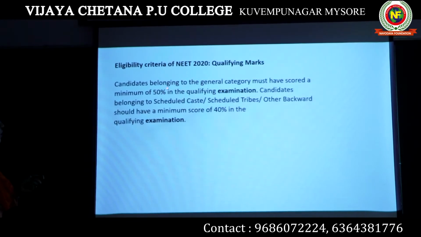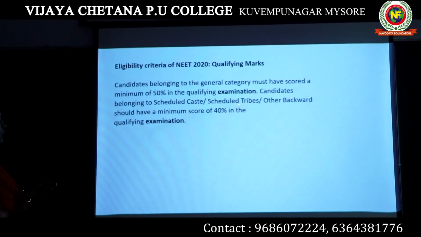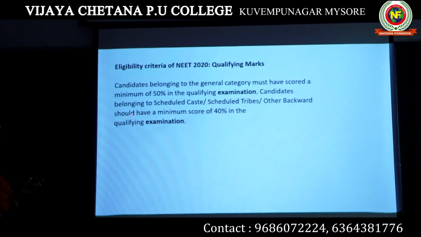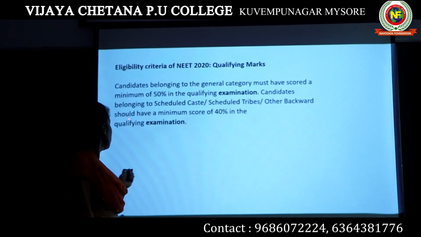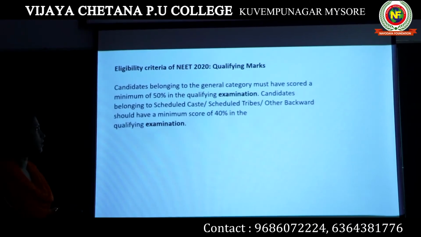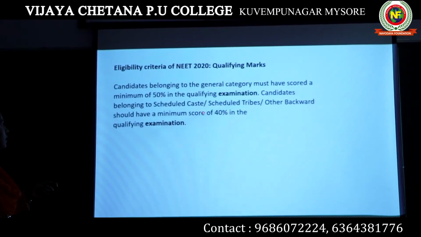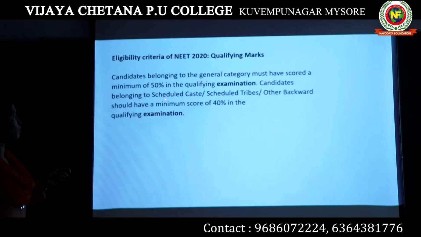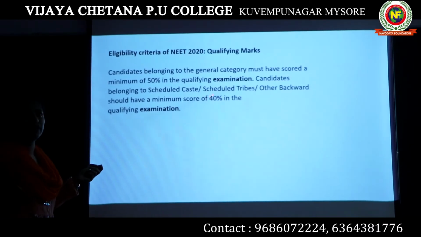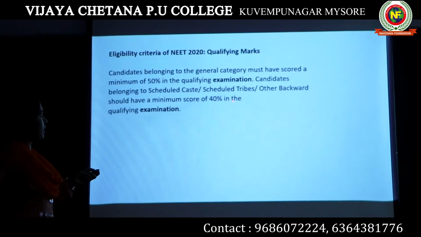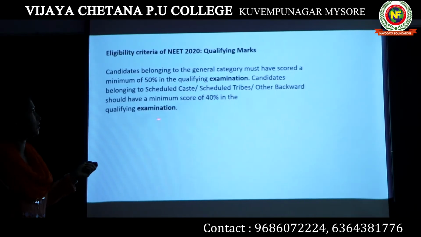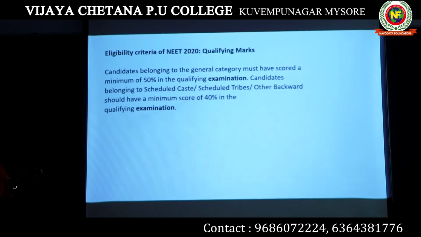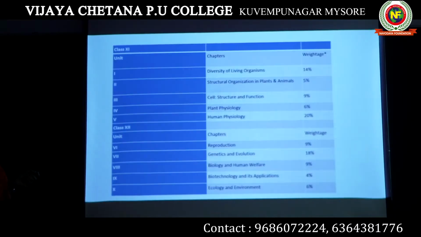Candidates belonging to SC, ST and other backward classes, that is OBC, will have to score a minimum of 40% in the qualifying examination. So this is the eligibility criteria. General category will have to score 50% in the PUC examination. SC, ST and OBC have to score 40% in the PUC examination. Then you will be eligible to take up the NEET exam.